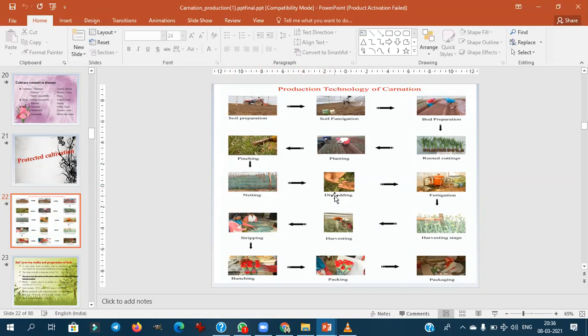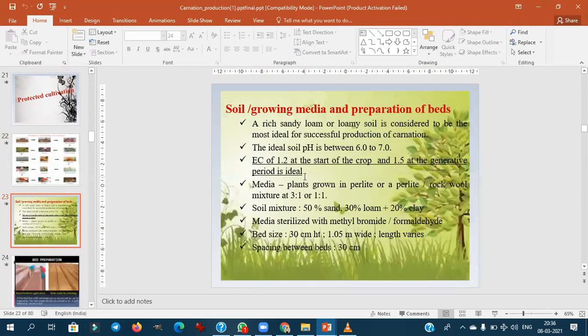After the netting, we'll go for disbudding. This is followed in the standard types, to get the cut flowers. Then for commercial purposes, we'll usually go for fertigation. Then after reaching the harvesting stage, we'll harvest. Then we'll grade the flowers into bunches. Then we'll pack, and then packaging and marketing.